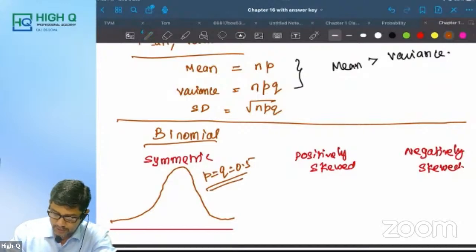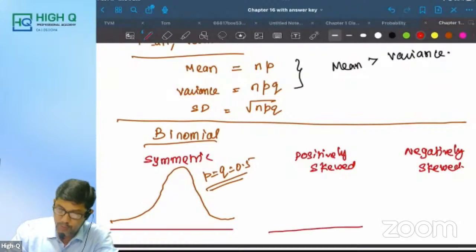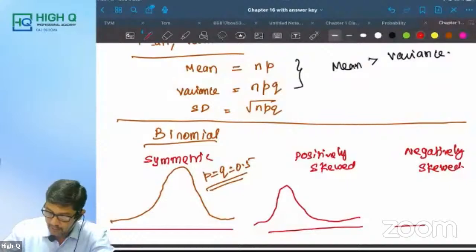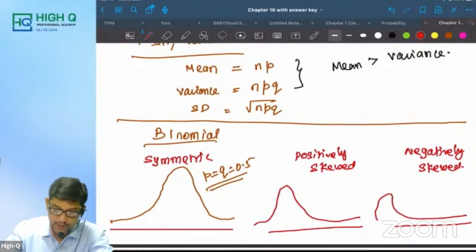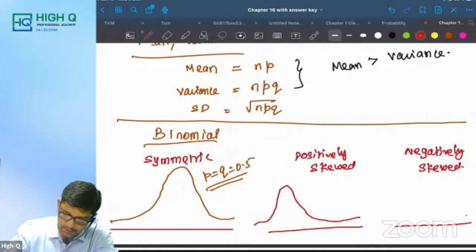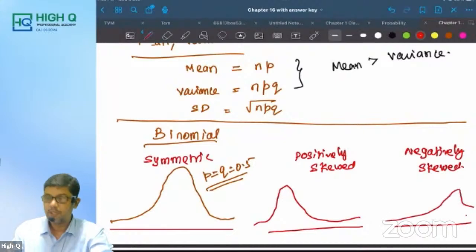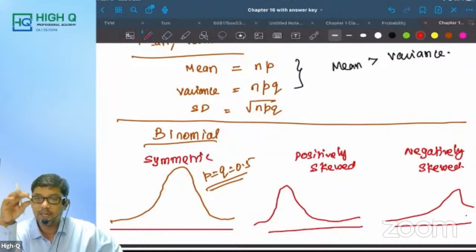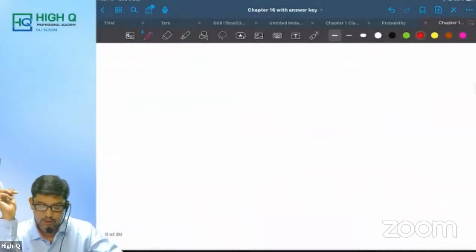Next, what is positively skewed? Positively skewed means the skewness is towards the right side. What is negatively skewed? The skewness towards the left side. Oh sorry, again I made it the right side. This is negatively skewed. So binomial distribution can be positively skewed, negatively skewed, or symmetric. When it is symmetric, P is equal to Q is equal to 0.5.